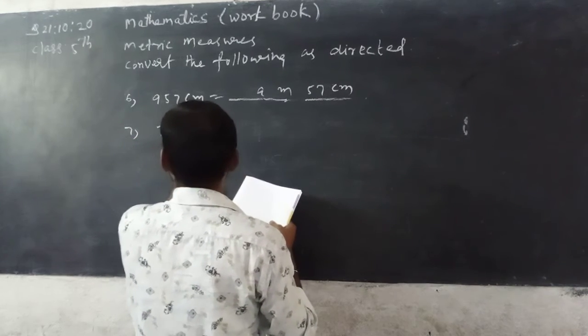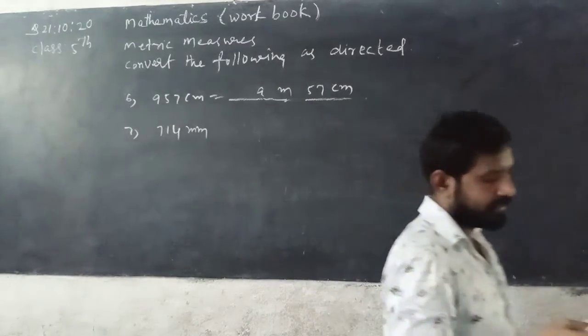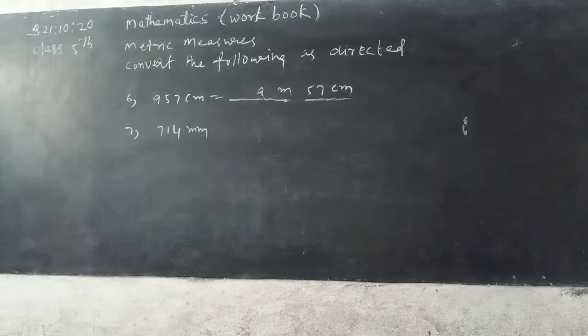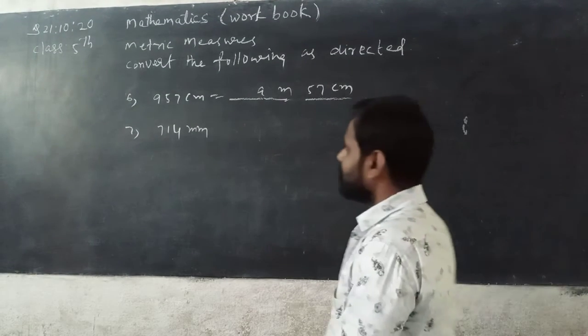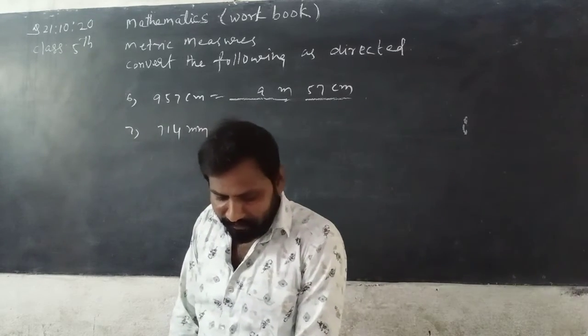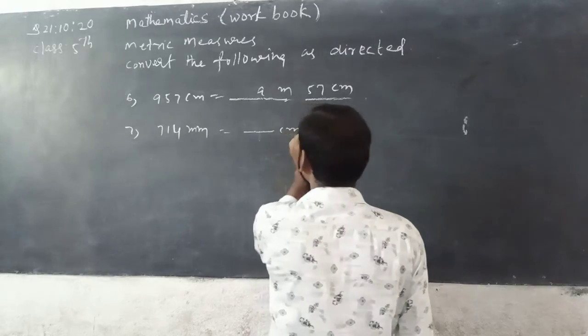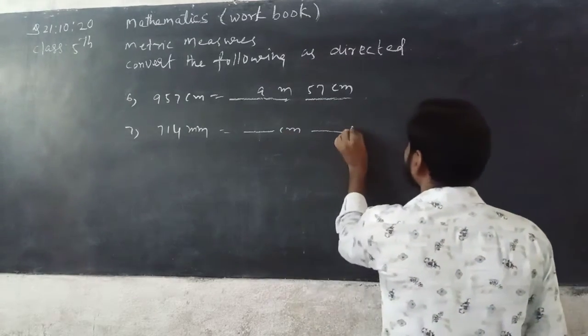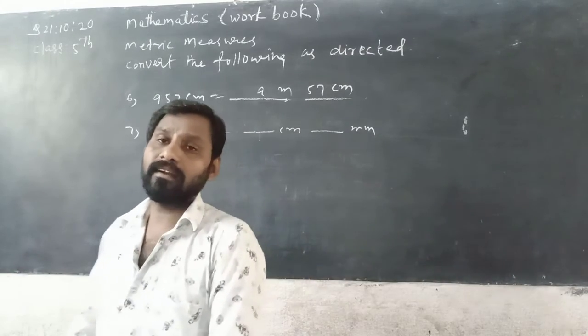714 millimeter. See here beta, 714 millimeter, that is equal to dash centimeter and dash millimeter. See, listen carefully, already I explained.